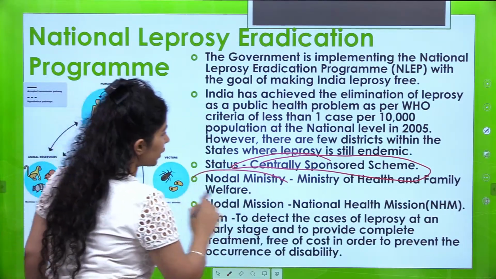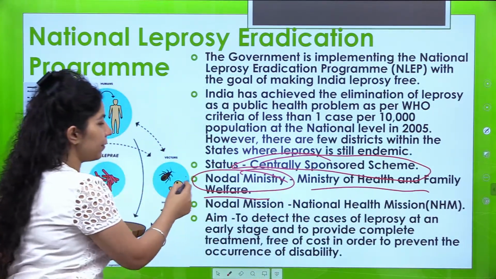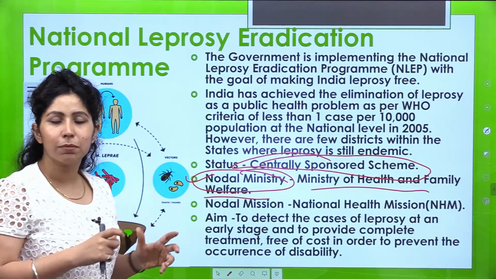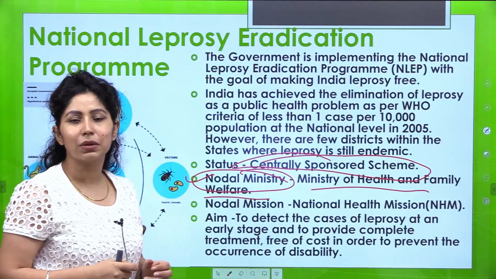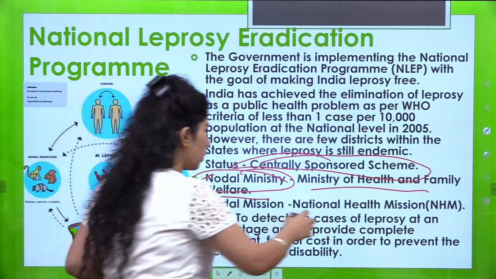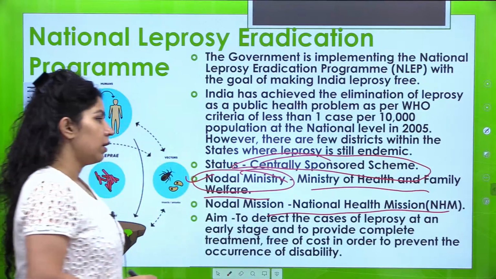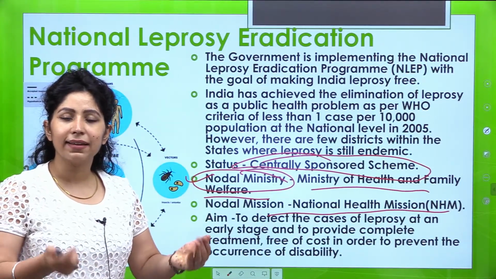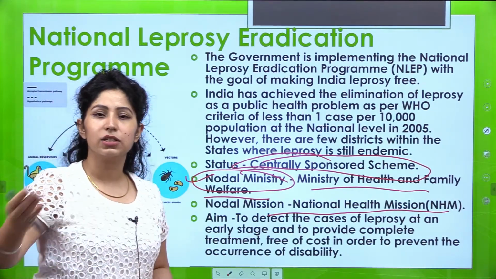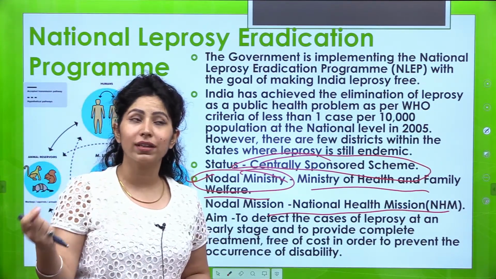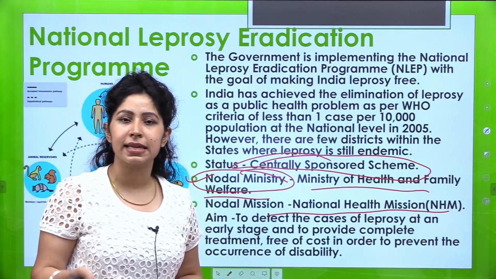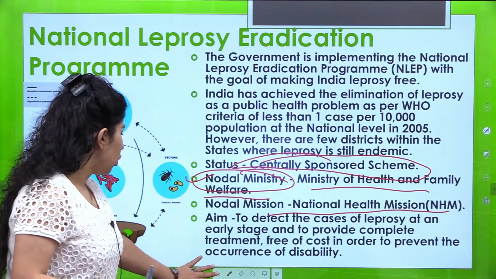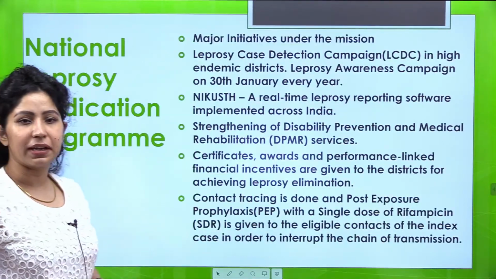The nodal ministry is the Ministry of Health and Family Welfare, obviously. And the nodal mission, the particular mission under which this program is being carried out, is the National Health Mission or NHM. The aim is to detect the cases of leprosy at an early stage so that death does not result, and it can be stopped by proper medication before the stage of paralysis. So this is the aim of this initiative.